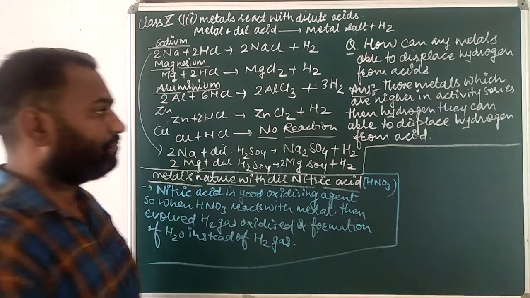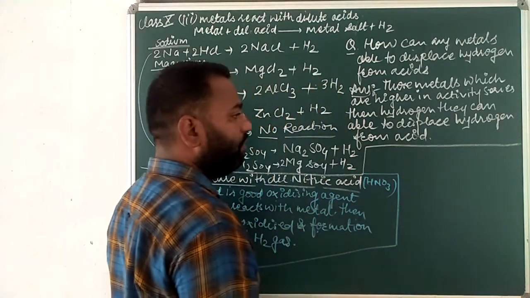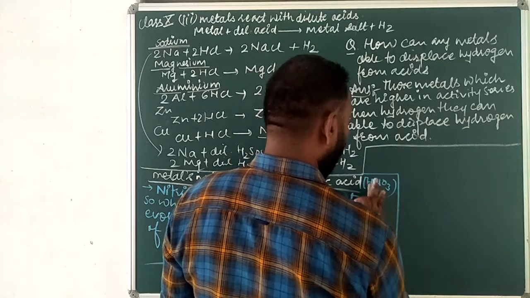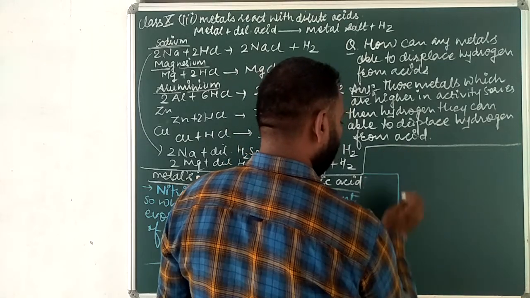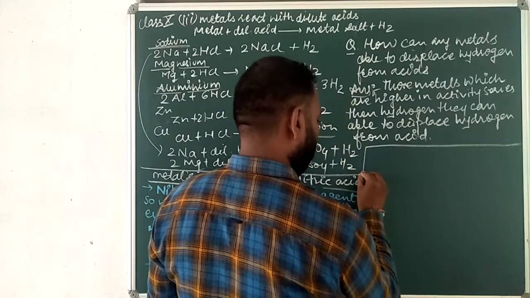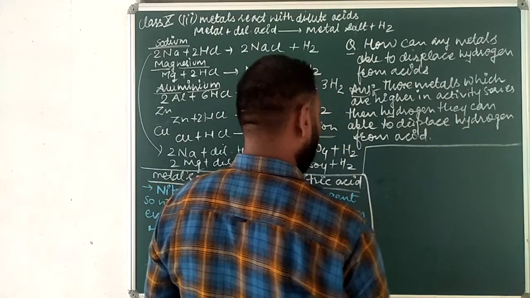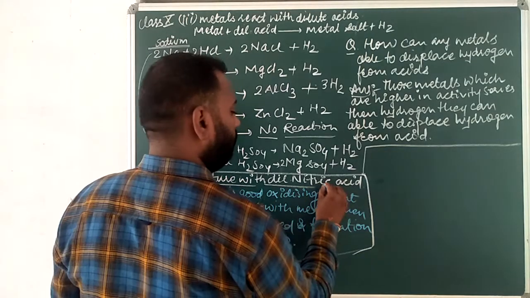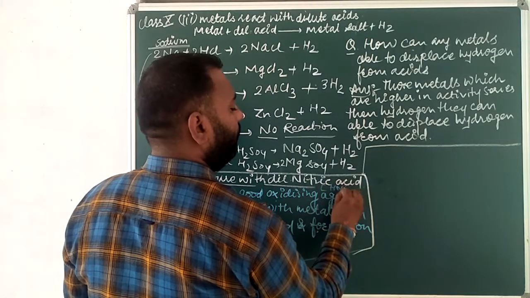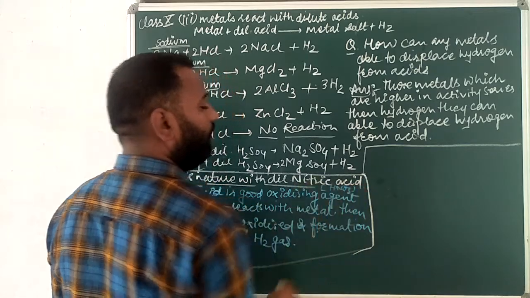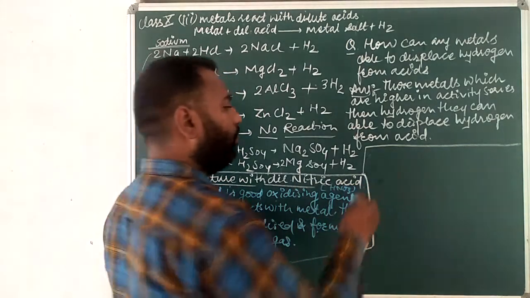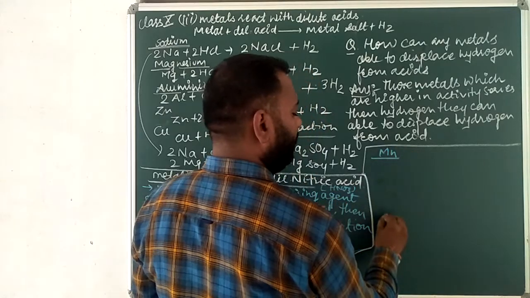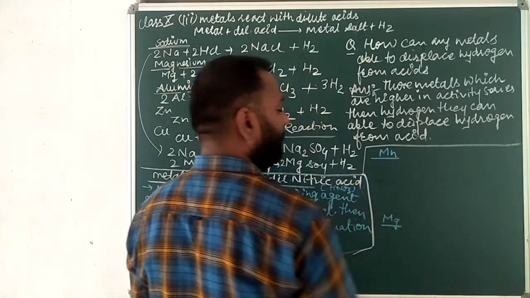Like, if we are using very dilute nitric acid with Mn, with the Mn, this is our HNO3, and you know the formula of nitric acid. Mn here means manganese, and one more is magnesium.